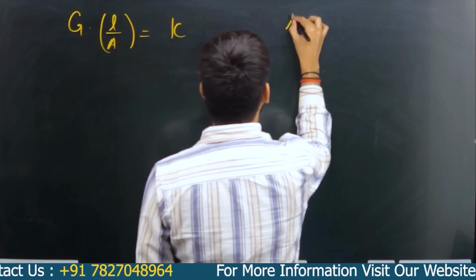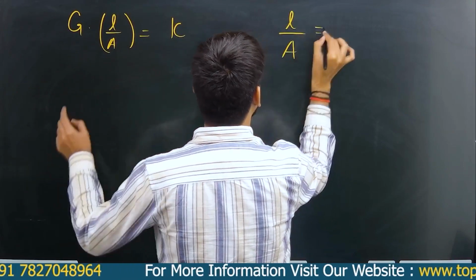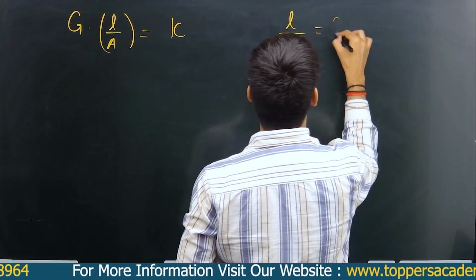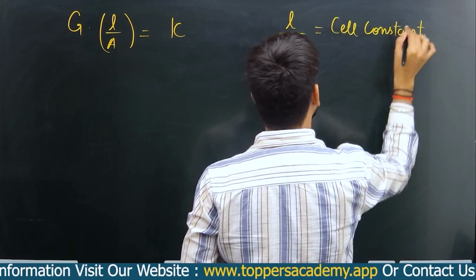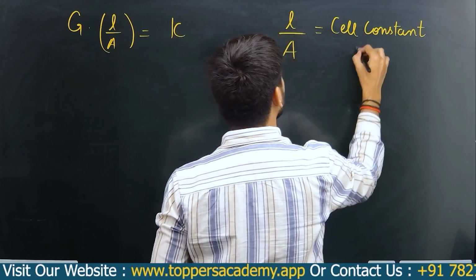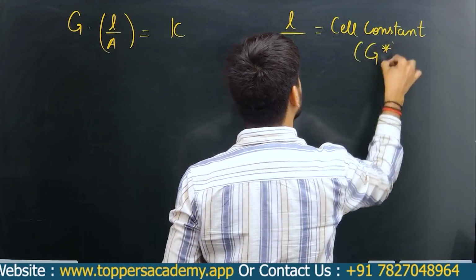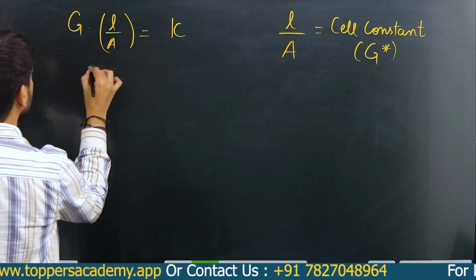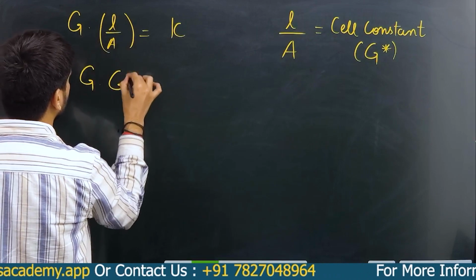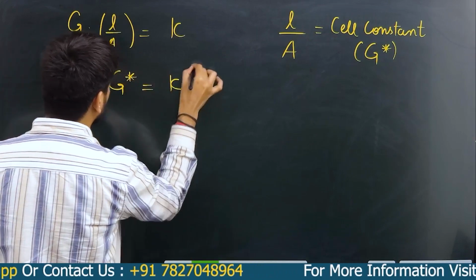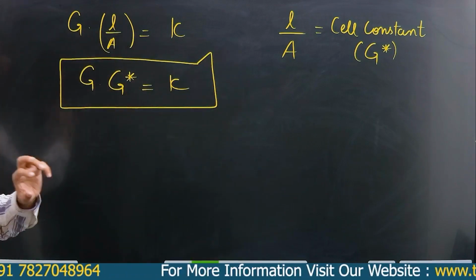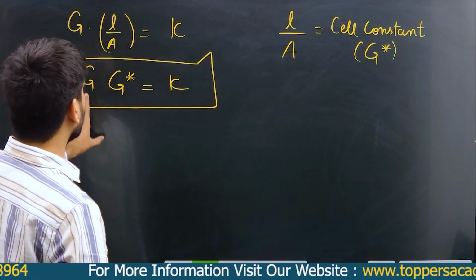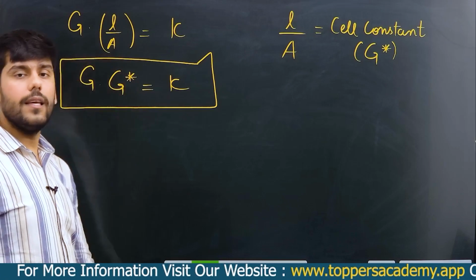Now this L by A is your cell constant, and it is represented by G star. So can I say G into G star is your kappa? So conductivity is equal to electrolytic conductance multiplied by the cell constant.